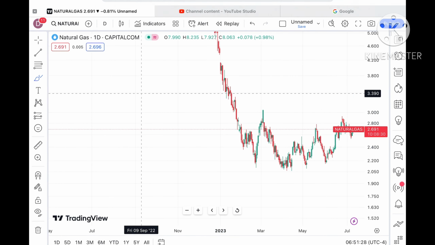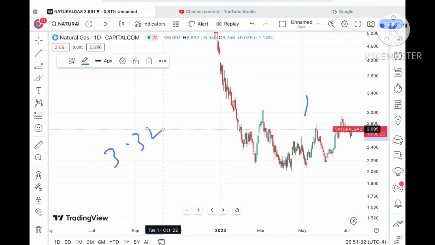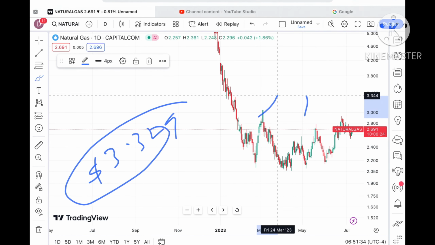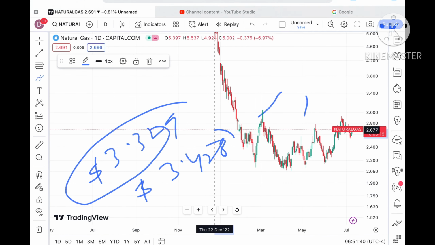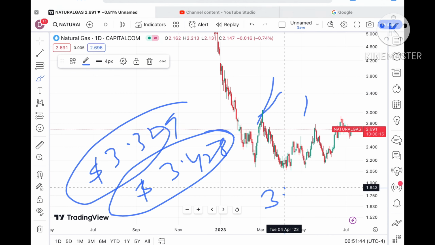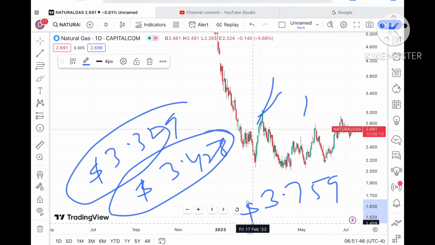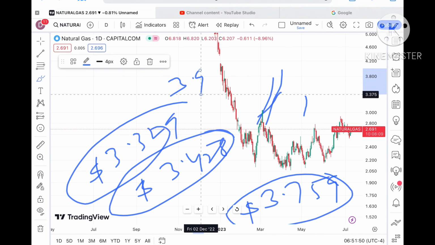Once it starts moving above $3.056, it can touch a level of around $3.329, and from there it can go towards a level of around 3.428. Once the price moves above that level, it can cross that zone and can touch a level of around $3.759, and from there it can go further upside towards a level of 3.950.